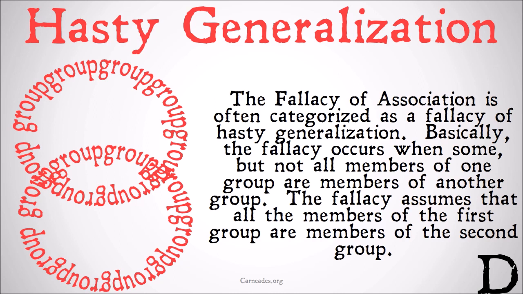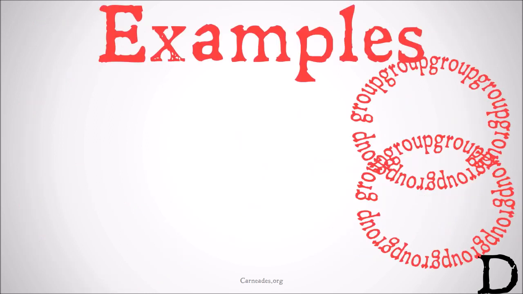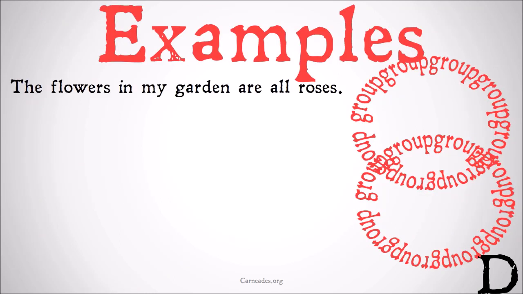Remember, fallacies have to do with whether or not a particular argument is valid, i.e., the conclusion is necessarily implied by the premises. So, let's look at some examples to make that clear, because that's a little abstract. The flowers in my garden are all roses. Therefore, all flowers are roses. We took some specific examples: I looked at a flower, it fit in both the category of being a flower and being a rose, and so I concluded that everything that fits in the category of being a flower fits in the category of being a rose.